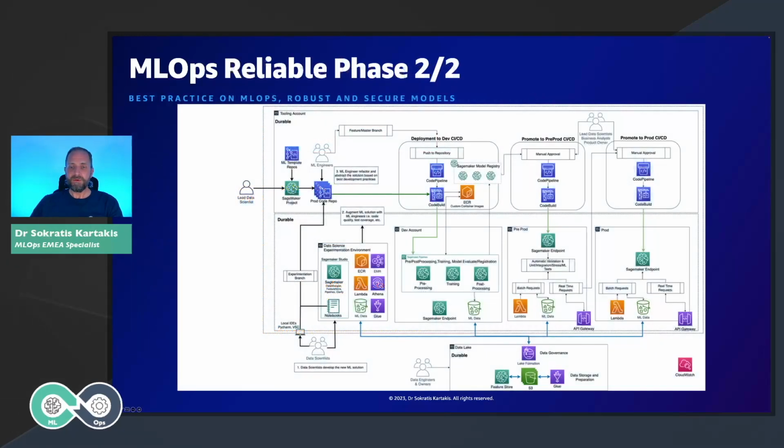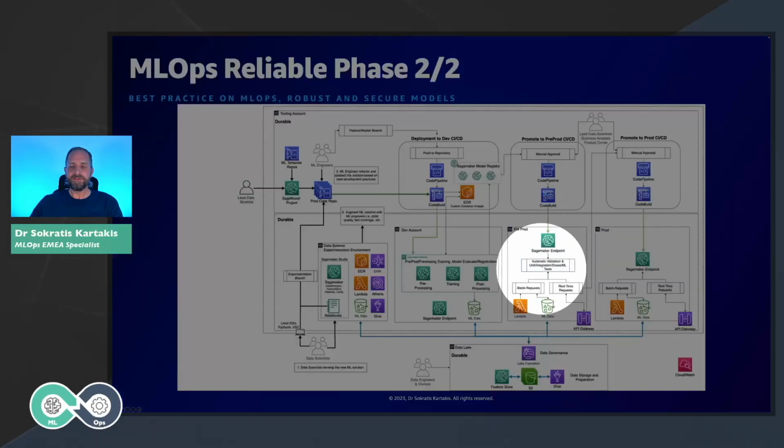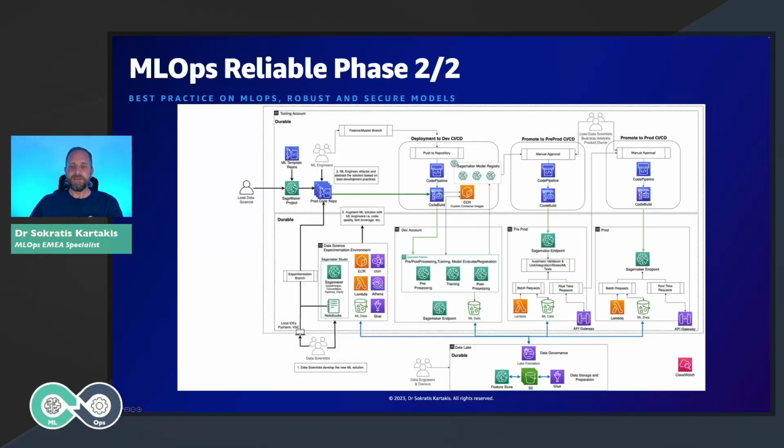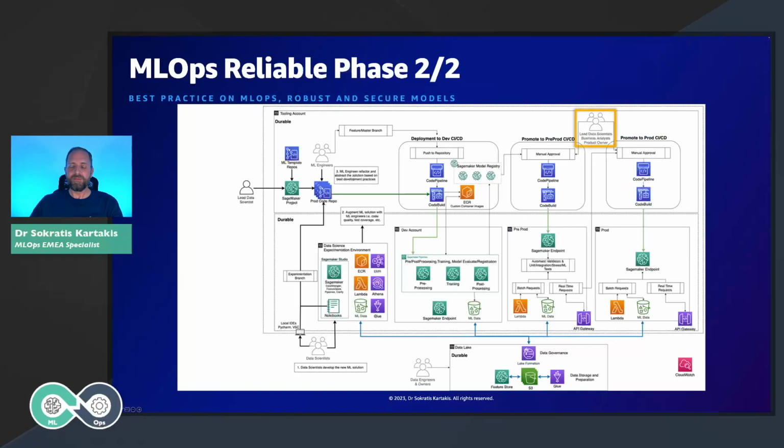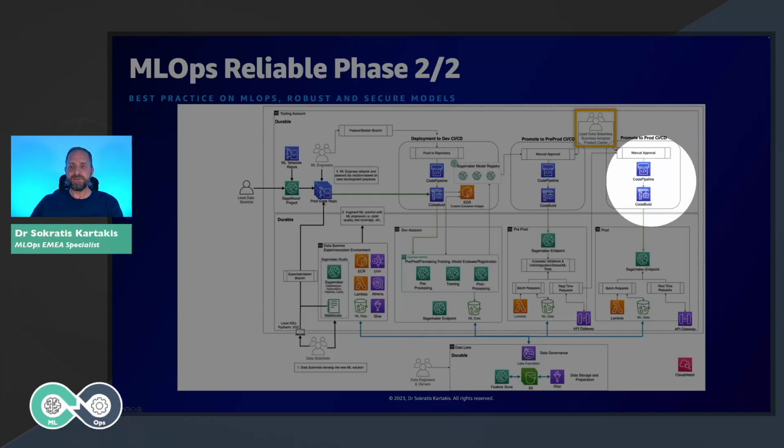After we have completed everything with the pre-production environment and we have run all the different automatic tests, the next piece is to introduce the production environment. What is the flow now to move everything into production? We need more or less to have the approvers and another manual approval gate here to check the tests first, check the results, and approve that this model will go to production. After they approve everything, by using CI/CD pipelines and the approval gates, the CI/CD pipeline continues and deploys the solution into production.